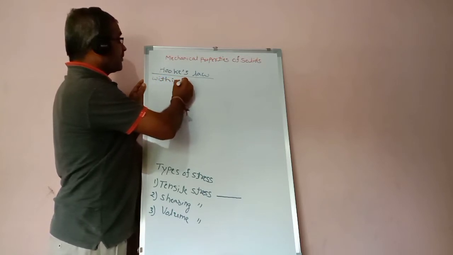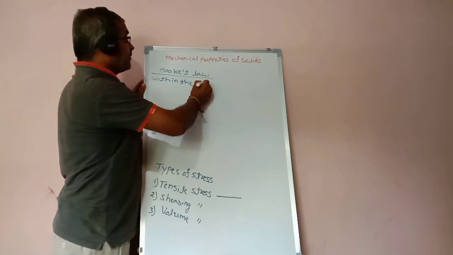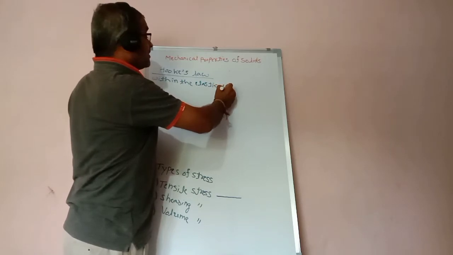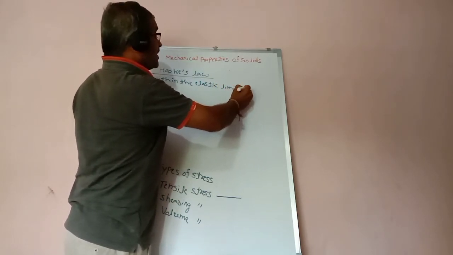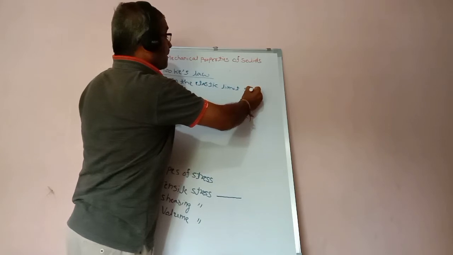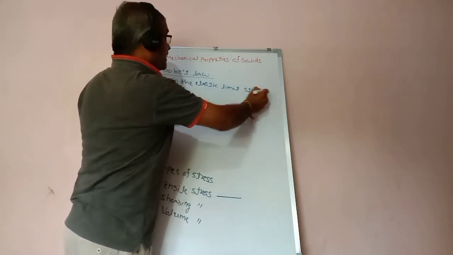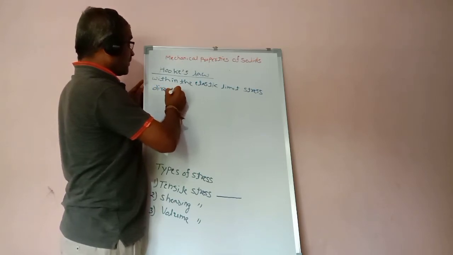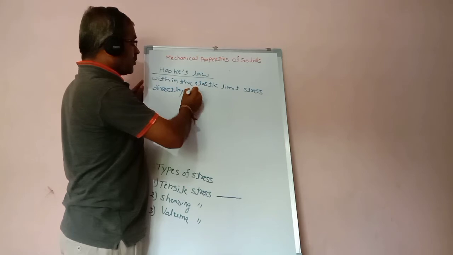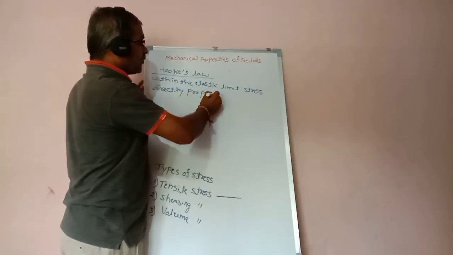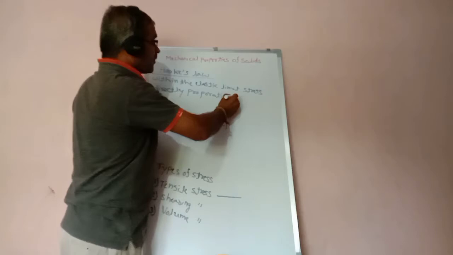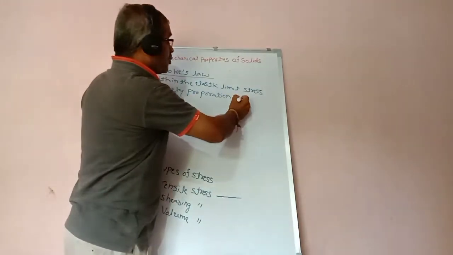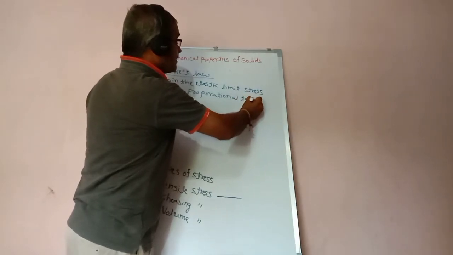Within the elastic limit, stress is directly proportional to strain.